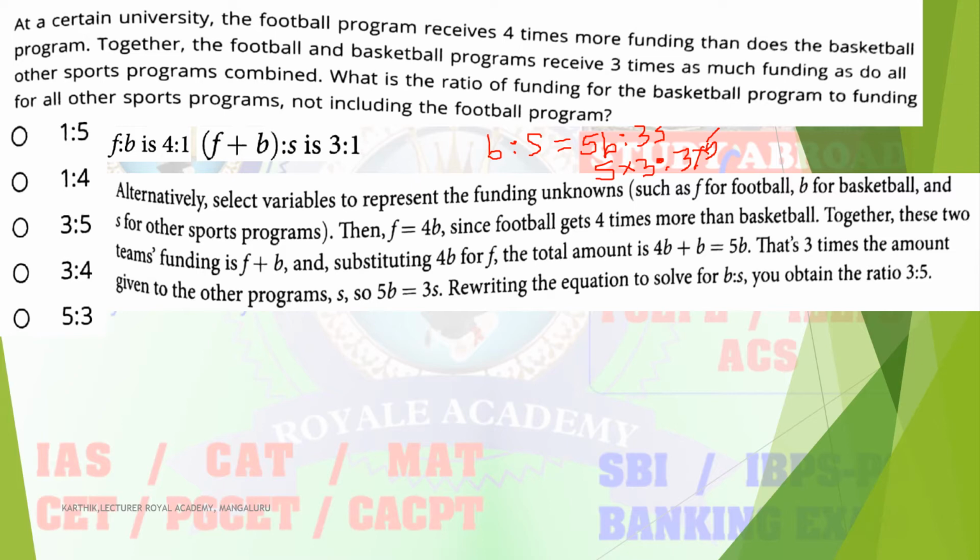So your answer is B is 3, S is 5. B is equal to 3, S is equal to 5. So the ratio B is to S is how much? The ratio obtained is 3 is to 5. I hope all of you understood.